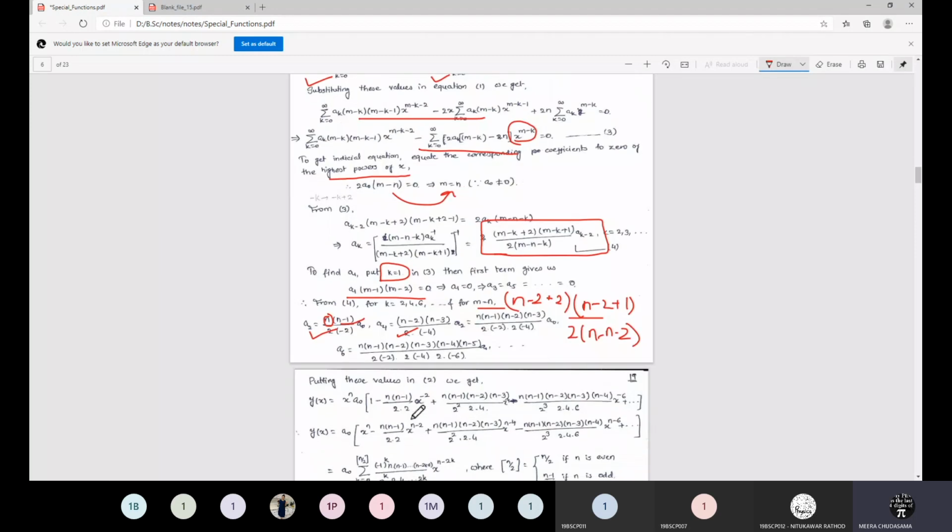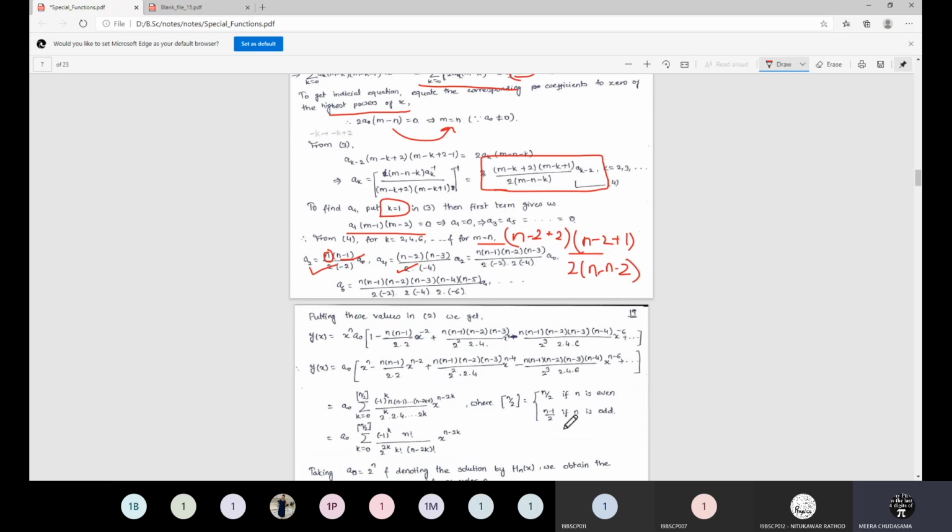So when you substitute all these quantities in this infinite series, then you will arrive at this particular value, and simplification will give you this particular series, and the series will be terminating at the point n minus the integral part of n by 2. That means this is just the capital N we have considered yesterday.